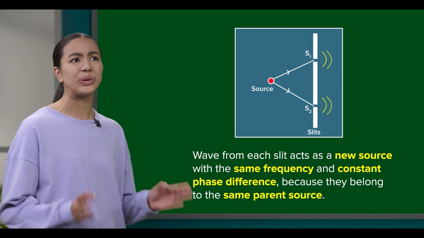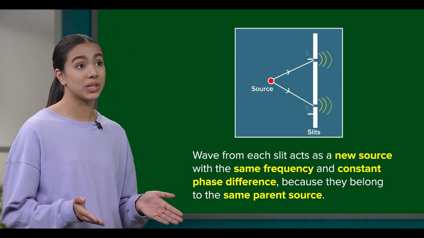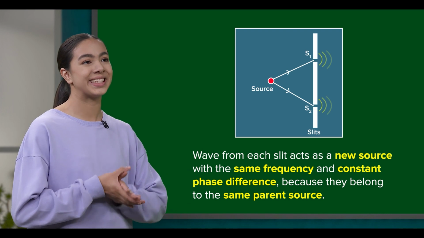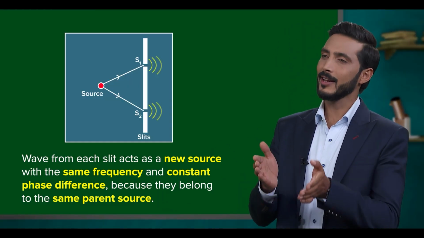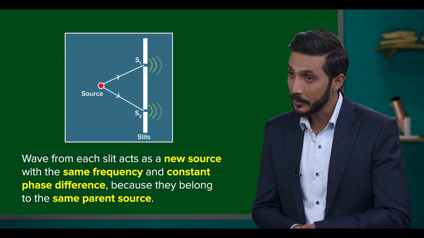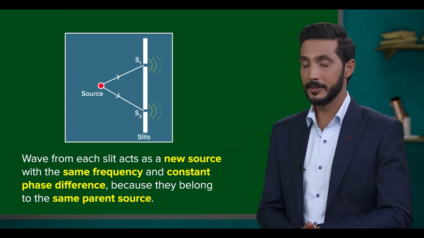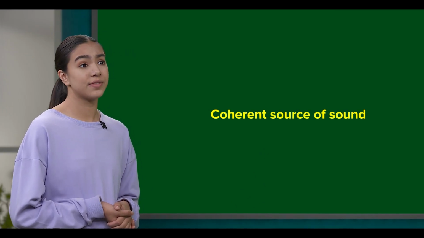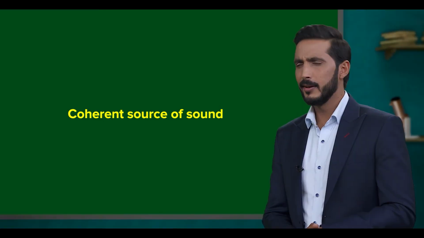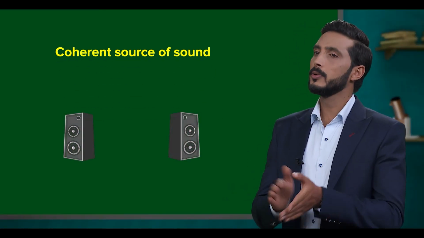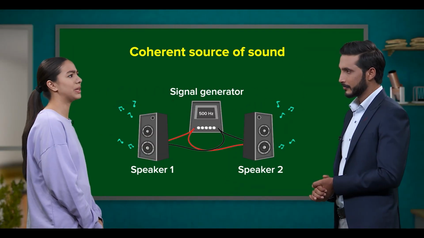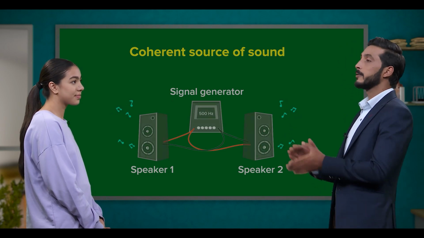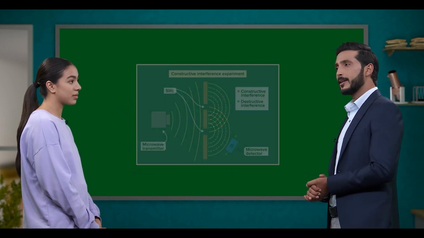Oh wow, that's a great idea! Now these two sources fulfill the conditions for interference. Absolutely. The sources are now coherent. This is exactly how we obtained two coherent sources while performing interference experiments. Wow, that's ingenious. So what about sound waves? How do we make them coherent? It's pretty simple as well. For that, we can use two speakers and connect them to the same signal generator. Ooh, that's really cool. It is. We can perform interference experiments using water waves and microwaves too.